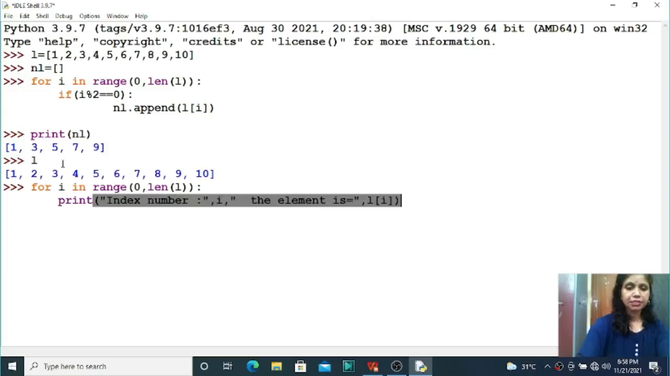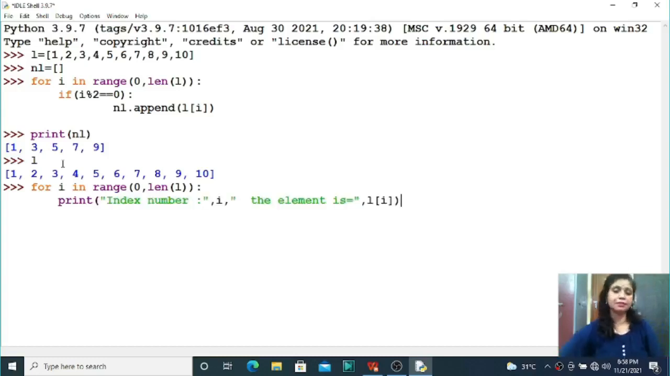So this is the very simplest way, so that you can understand the things, right? How can you access the index number as well as the elements from a list variable? What have I done? For I in range 0 to length of L, print index number. This is one string literal, which means whatever I have written, that particular string will come. Index number I. I is one variable, so it is changed from time to time, 0, 1, 2, 3 like this. The element is L of I, that means index number 0, 1 is there, index number 1, 2 is there, like this. So let us execute the same.